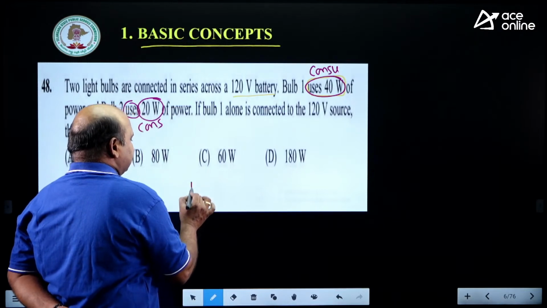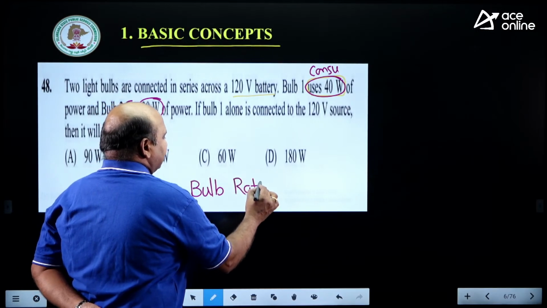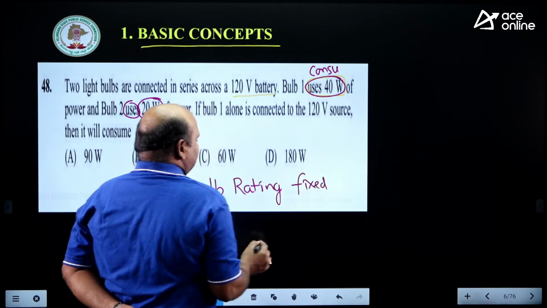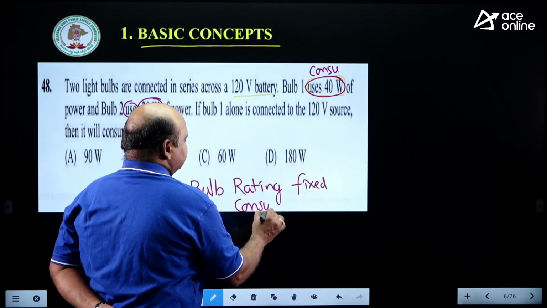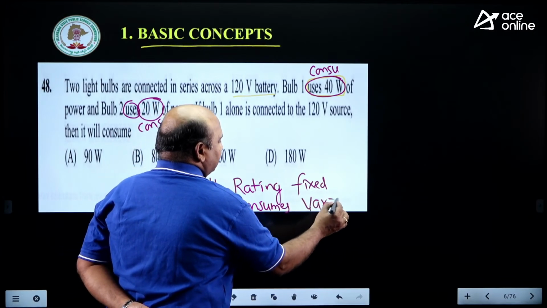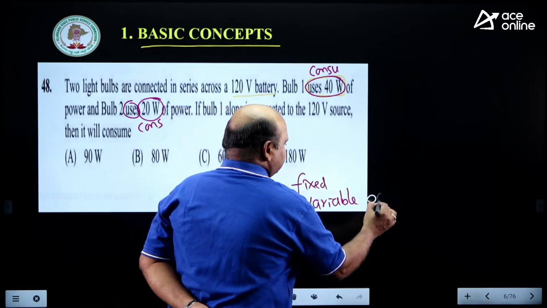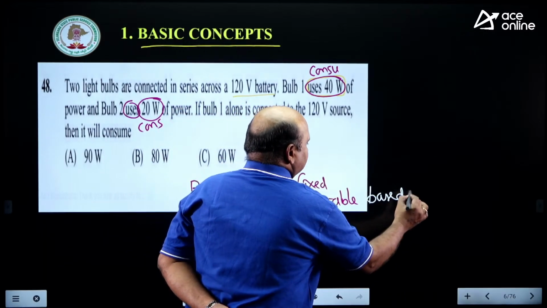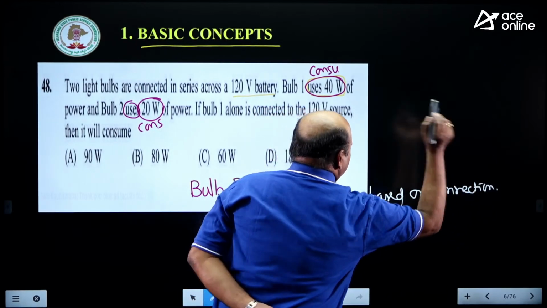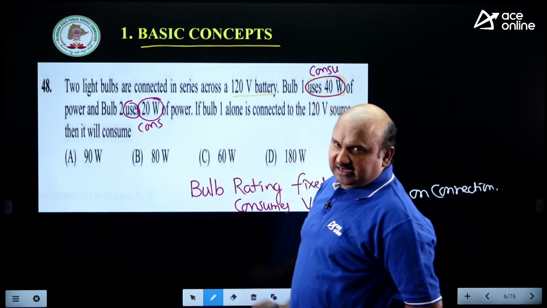Here you have to take that the bulb rating is fixed and the consumption is variable, based on connection. Right, based on connection.